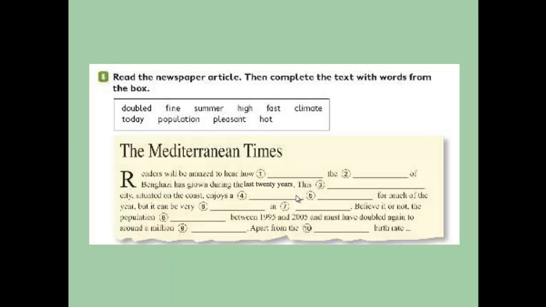It can be very hot in summer. Believe it or not, the population doubled between 1995 and 2005 and must have doubled again to around 1 million today. Apart from the high birth rate.